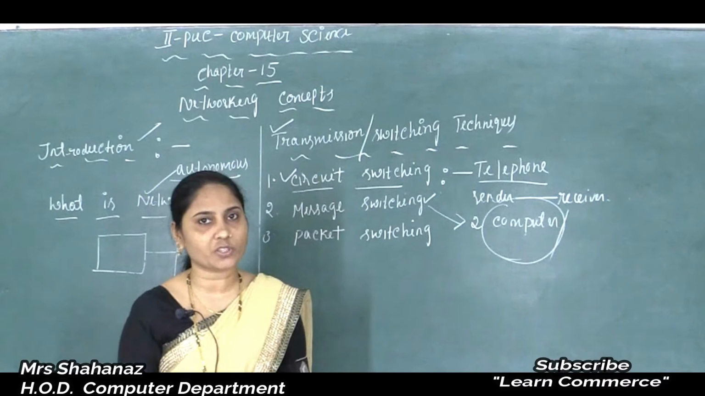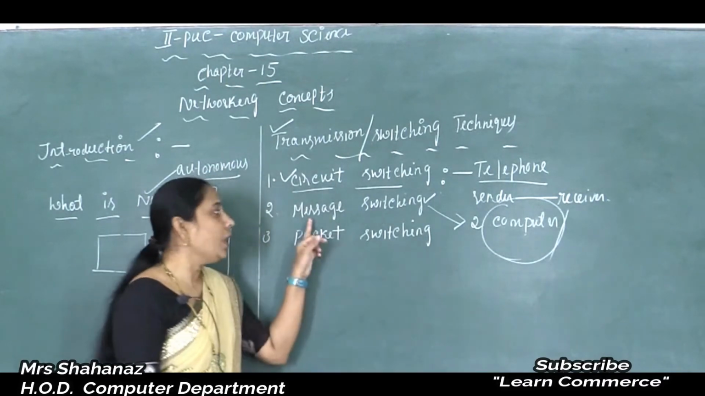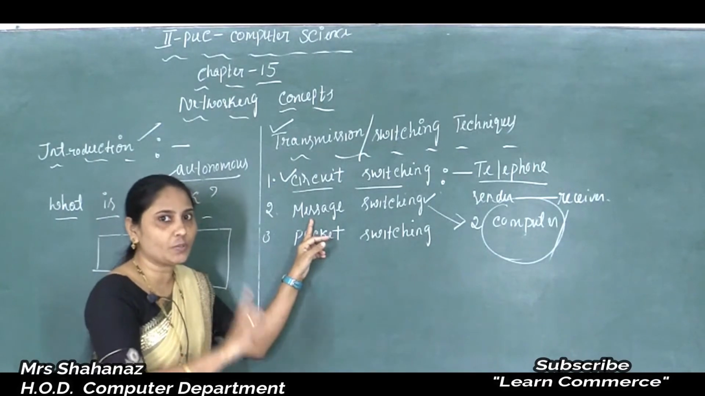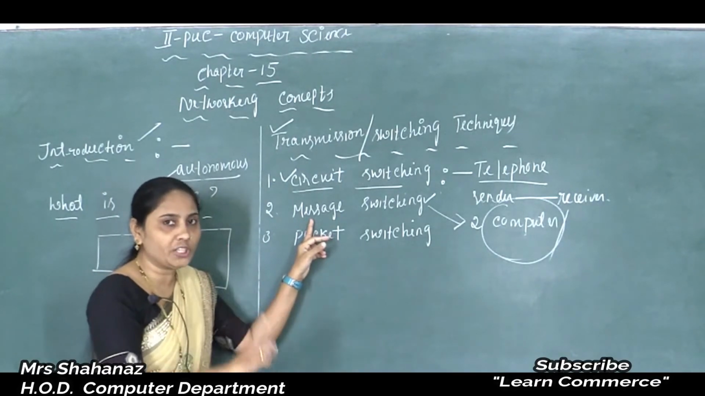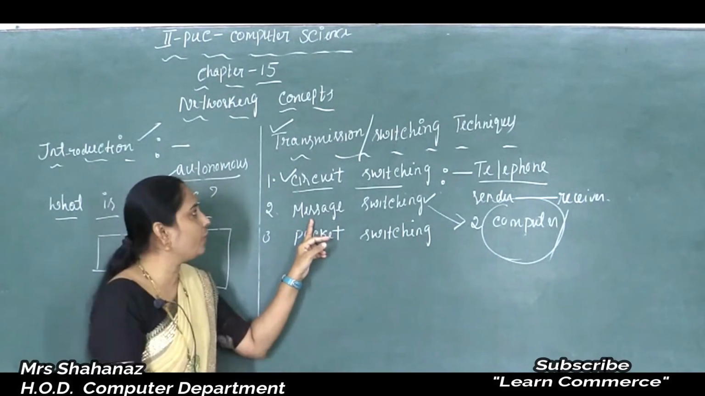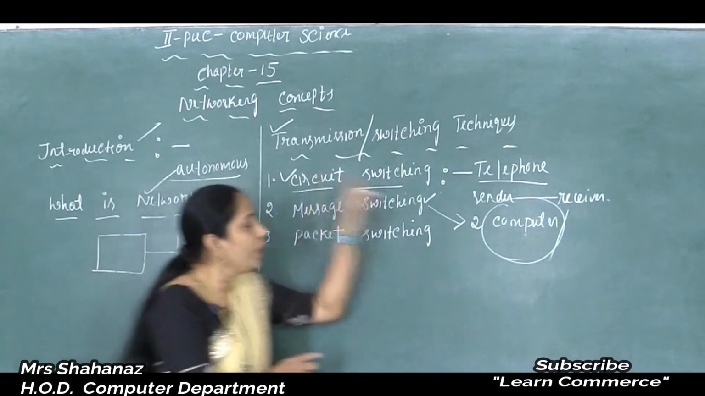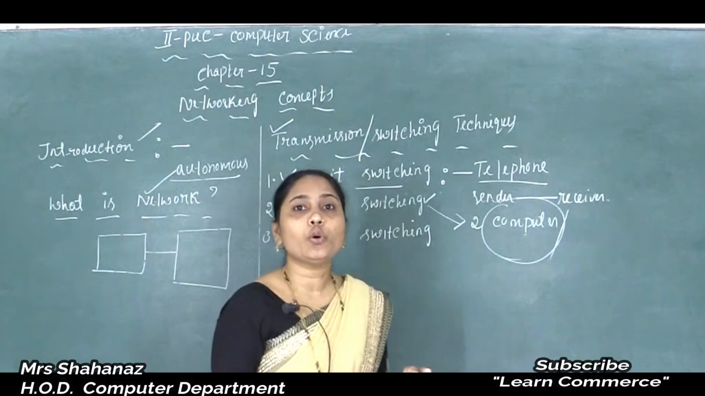So clear this point here? When you make a connection by using the message switching method, that means no need to make a connection like in circuit switching, between our two stations, between the two computers.